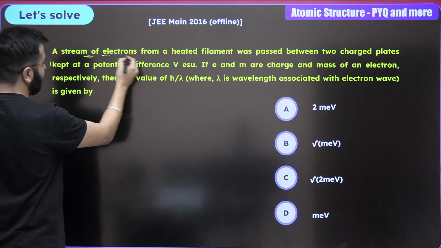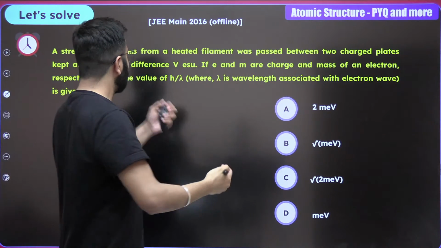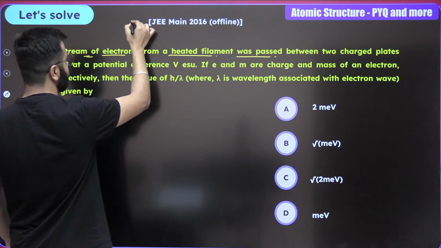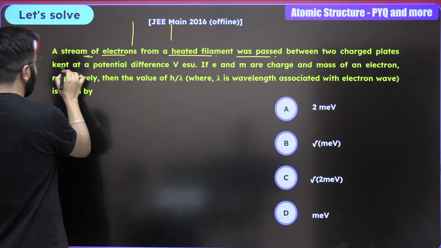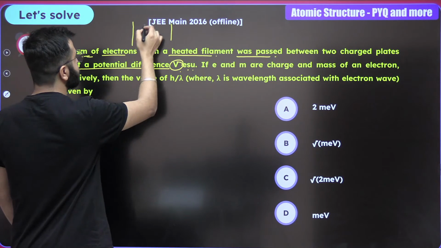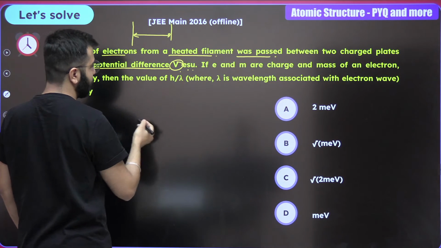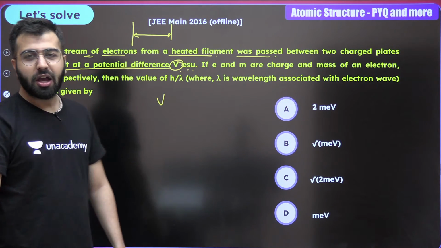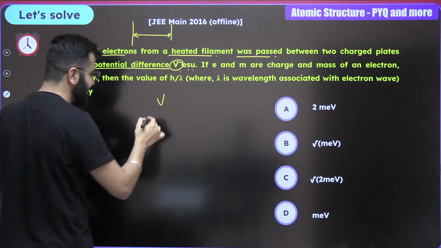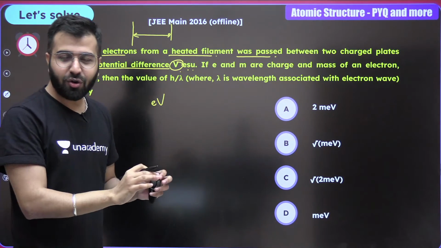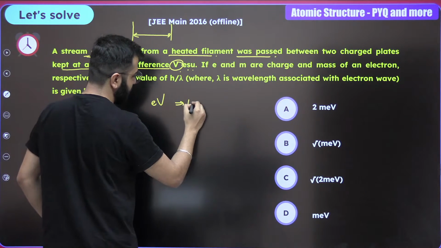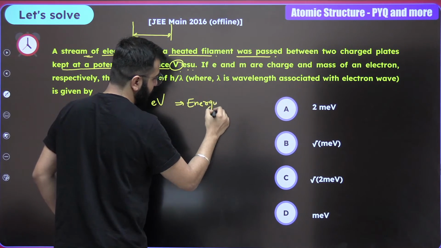A stream of electrons, a lot of electrons, from a heated filament was passed between two charged plates kept at a potential difference of V. Okay? So across these two plates there is a potential difference which is V. If the potential difference is V, what is going to be the energy of the electrons? It's very simple. It's eV, the charge of the electron into voltage. This is the energy for one electron. Do remember that.